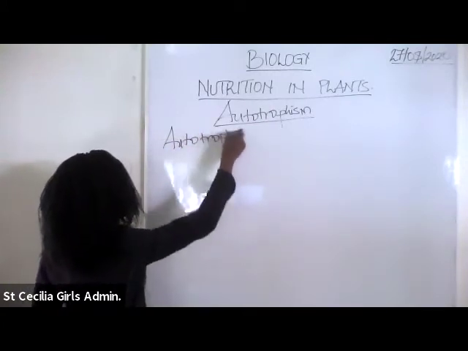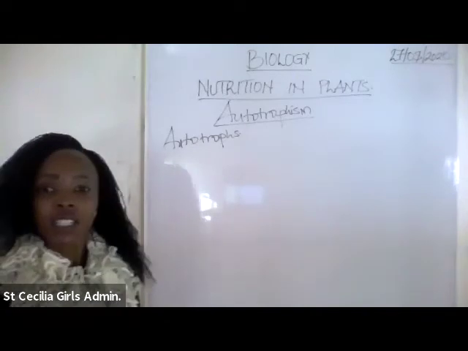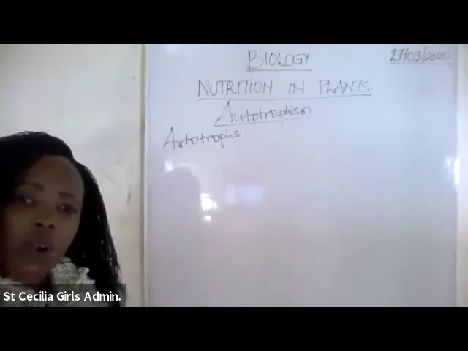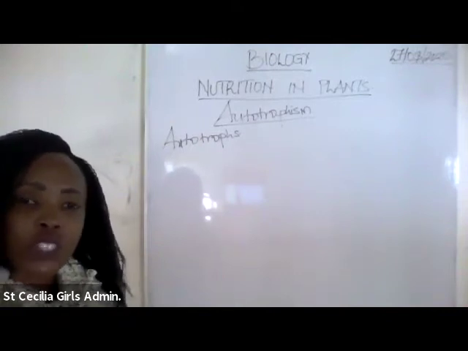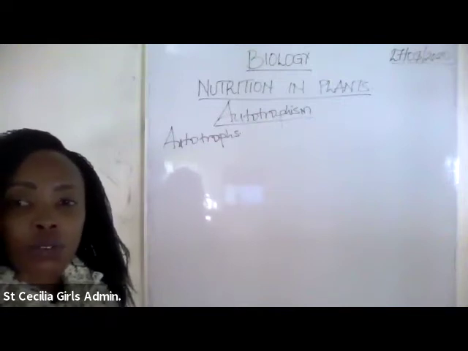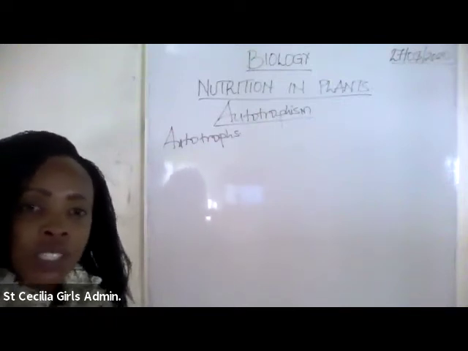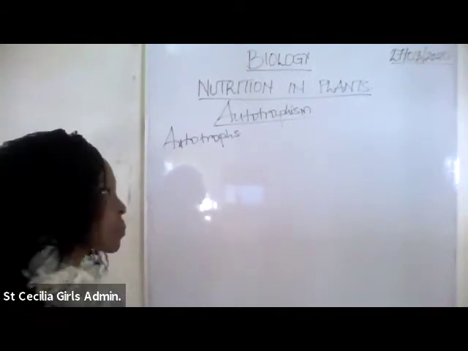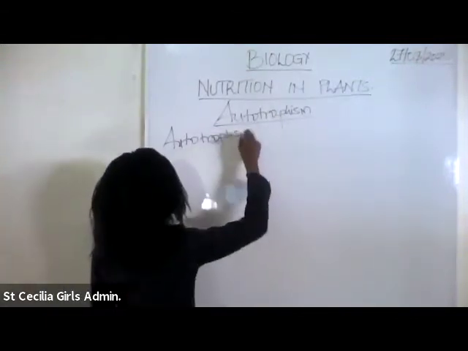Now, enough of the definition. I want us to look at how organisms in this mode of nutrition make their own food. Now, how do they make their own food? There is the process in which green plants make their own food, and that process is what we call photosynthesis.